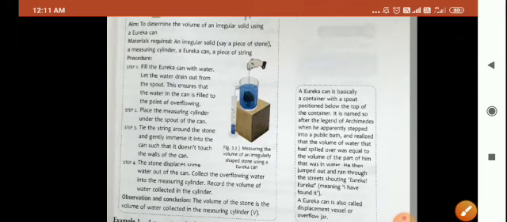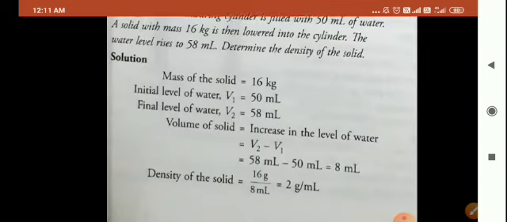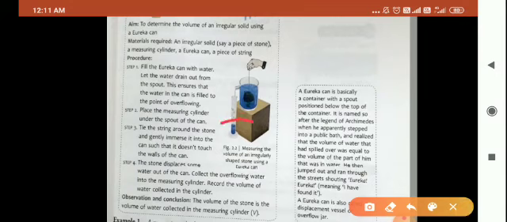See, tie the string around the stone and gently immerse it into the can such that it does not touch the wall. The stone displaces some water out of the can. Collect the overflowing water into the measuring cylinder. Record the volume of the water collected in the cylinder. The volume of the stone is the volume of the water collected in the measuring cylinder, V.